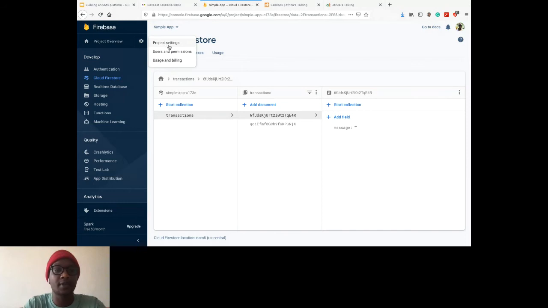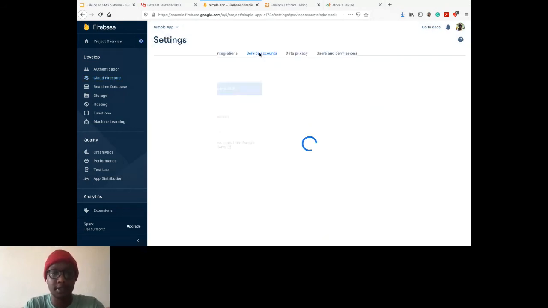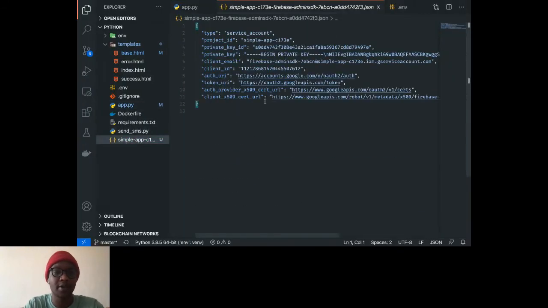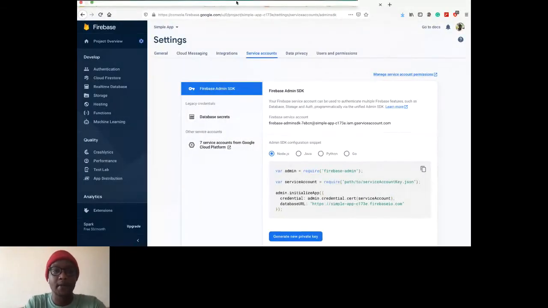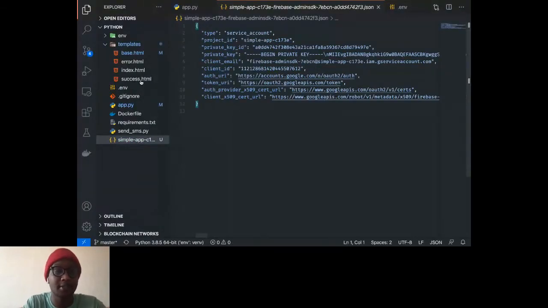For you to get Firestore working properly, you need to go to your project settings, head to your service accounts, and then create a service account. I've already created mine, and it's right here. It's just a JSON file that gives Google all the data it needs to know that you're authorized to actually talk to this database. The reason behind this is mostly for security reasons. All right, so now that we have that out of the way, we'll walk over the code, and then we're actually going to send a message and see how that turns out, right?